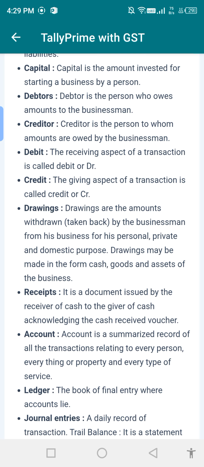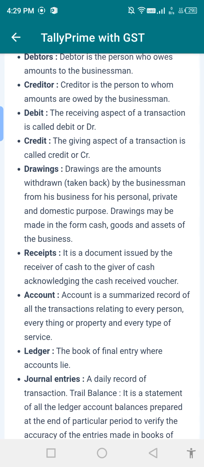Receipt. It is a document issued by the receiver of cash to the giver of the cash, acknowledging it. It is called a cash receipt voucher. Account is a summarized record of transactions related to a person, every type of property, and every type of service.